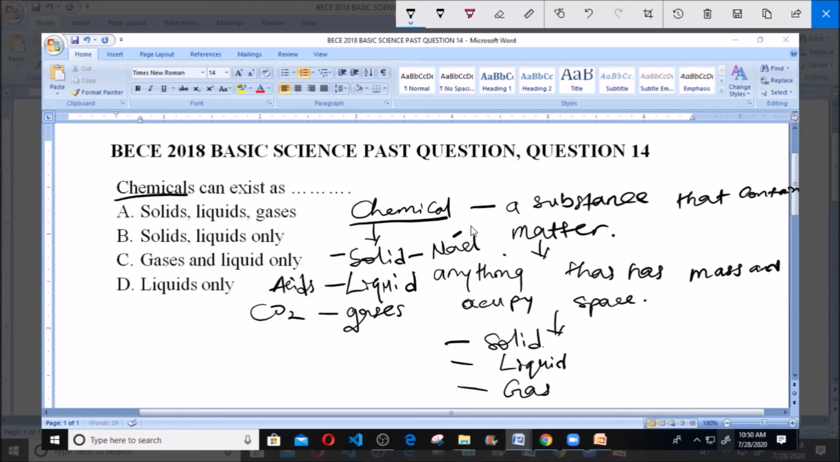They are chemicals. So chemical is a substance that contains matter. So chemical can exist as either solid, liquid, or gases. So from this, A is our answer.